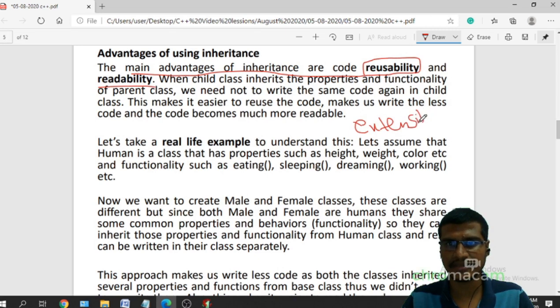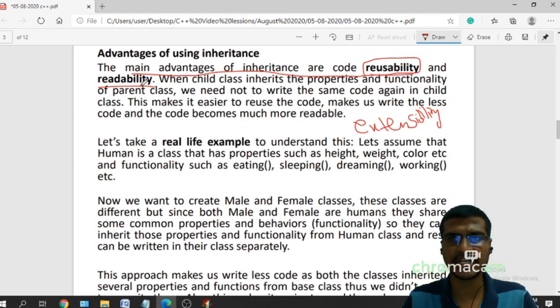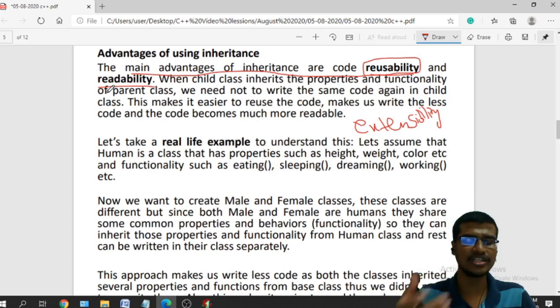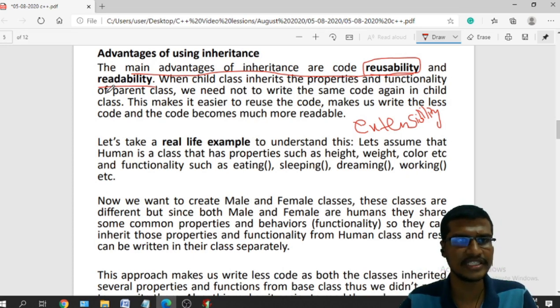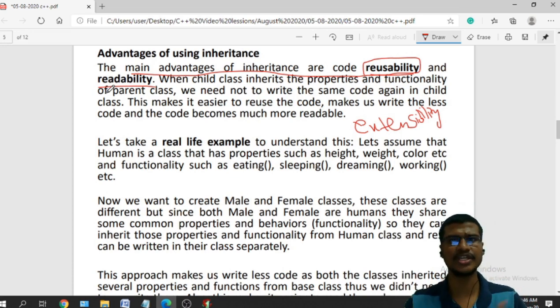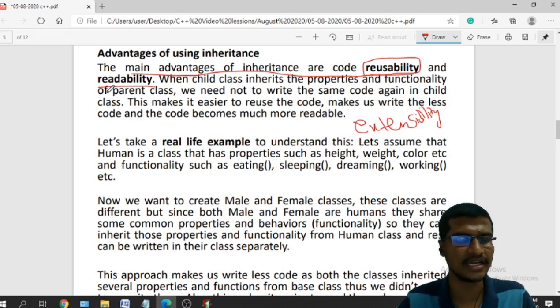So the main advantage is that we can reuse the existing code. It is easy to read and easy to understand. No need for clumsy code, because I am just reusing that code. No need to write a large amount of code. It will reduce the code by using this reusability.